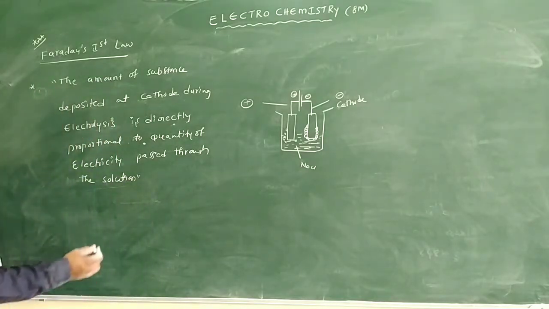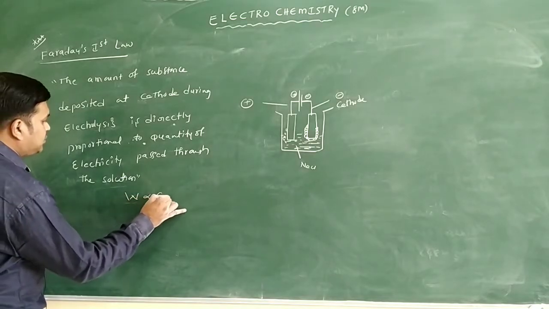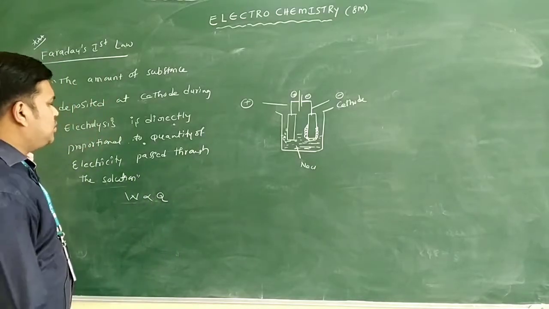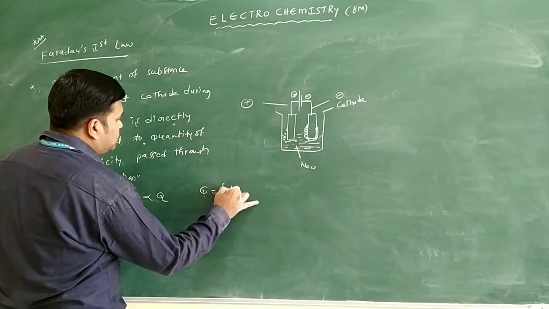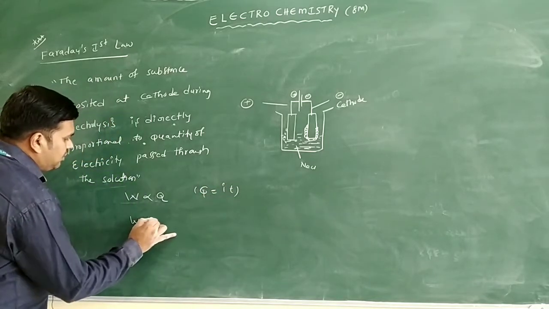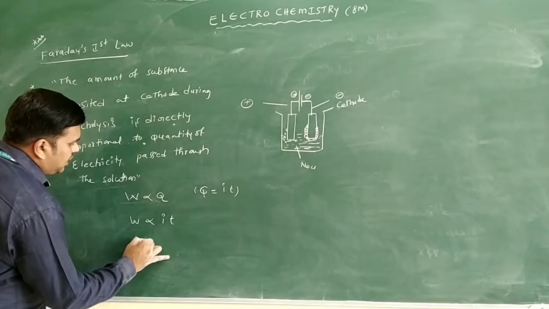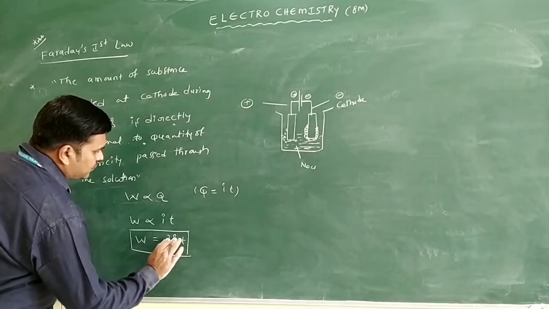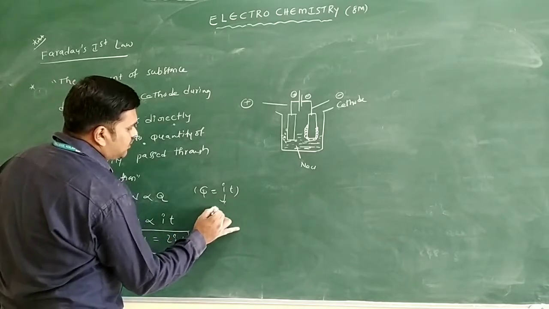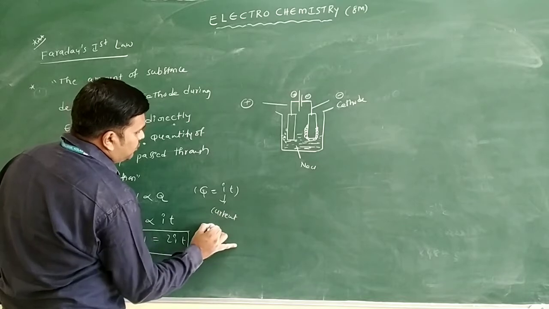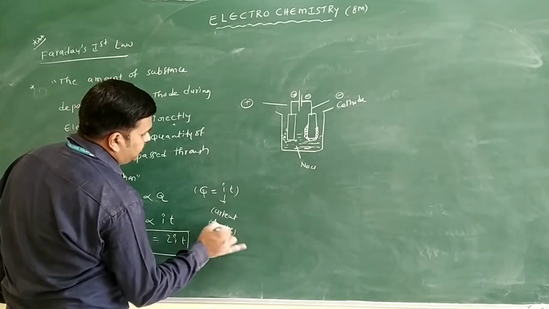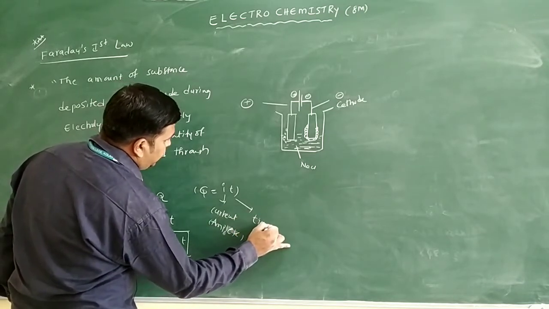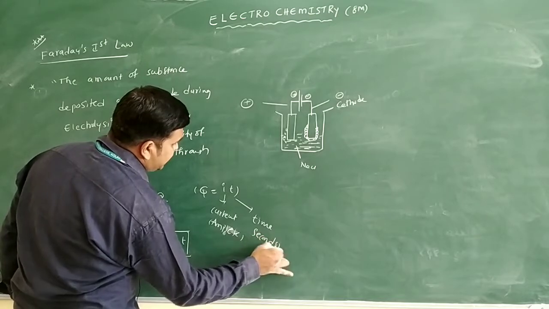So mathematically we can write W is directly proportional to Q. What is Q? Q is the charge. I am writing here Q is equal to I into T. So W is proportional to I into T. I am writing W is equal to Z into I into T. What is I? I is the current. What is the unit of current? We take ampere. And T is the time, and time we always take in seconds.